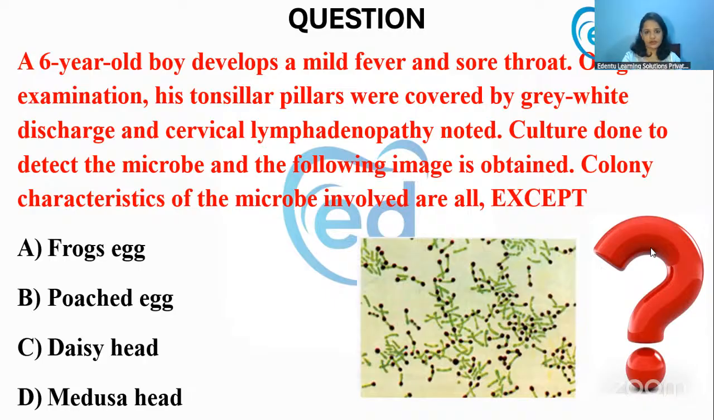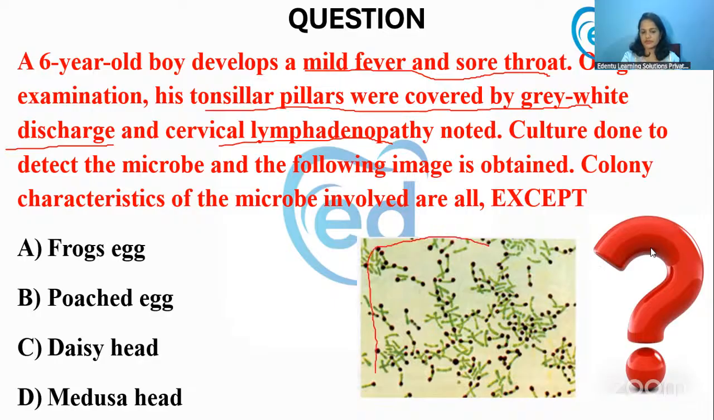Okay, let's have a look at the key points. Mild fever and sore throat. Tonsillar pillars covered by gray-white discharge. Okay, classical symptoms of diphtheria. And cervical lymphadenopathy also. And this is a special stain, the image by the Albert stain. The Neisser stain or the Albert stain had given this image, which shows the Chinese letter or cuneiform arrangement with Babes-Ernst granules at the ends. Okay, classical example of Corynebacterium diphtheriae.